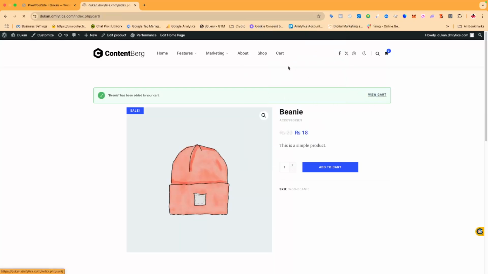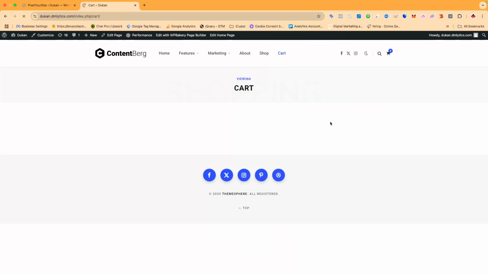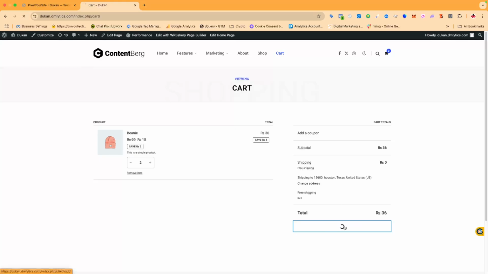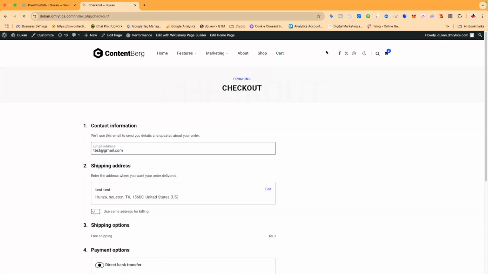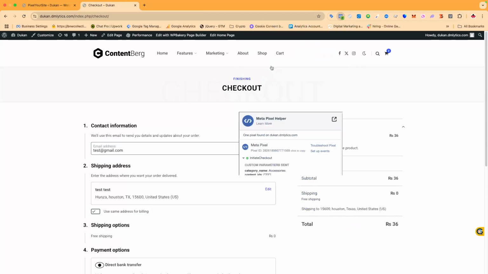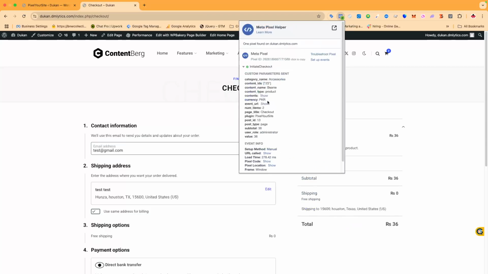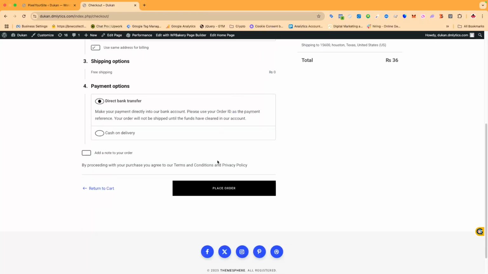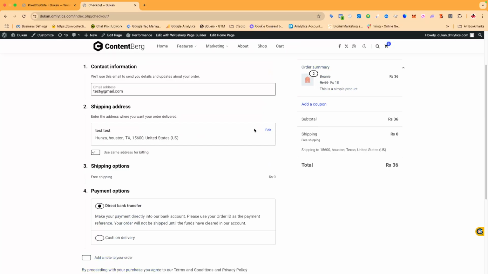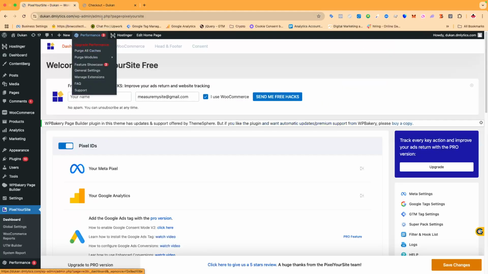And then I go to the view cart option here, and then to the proceed to checkout here. And then you can see here the initiate checkout event is also installed with all the parameters in this event. And once I complete the purchase, this will fire the purchase event as well. So this is the second way of installing Metapixel. If you have a WordPress website, especially a WooCommerce site, then you can use this plugin for installing the pixel on your website.